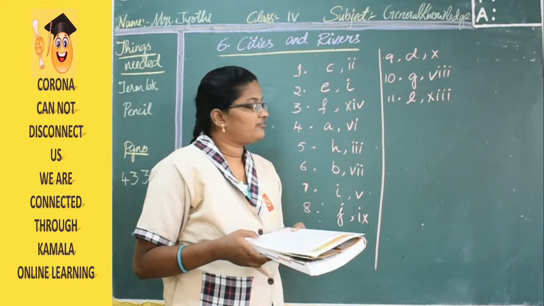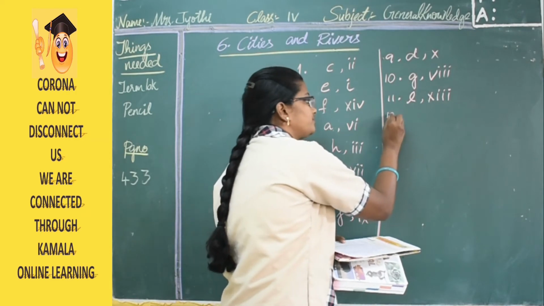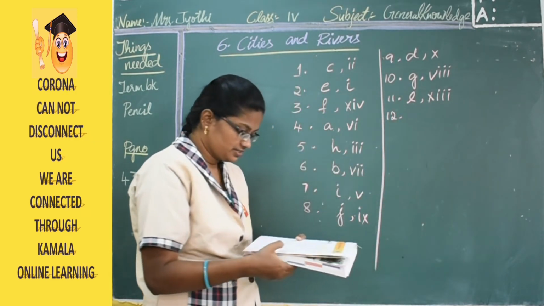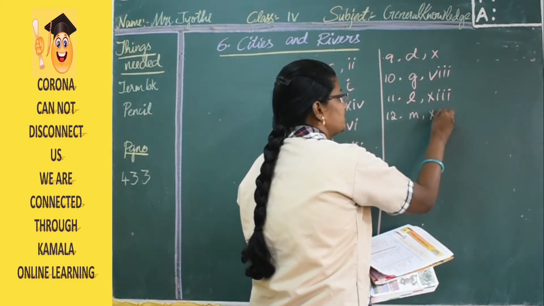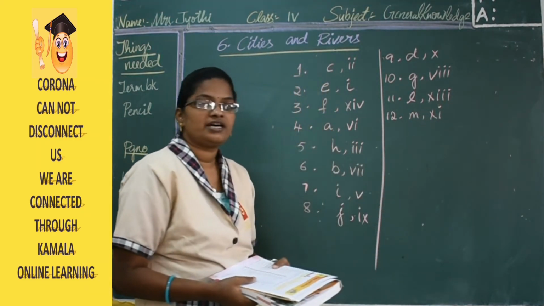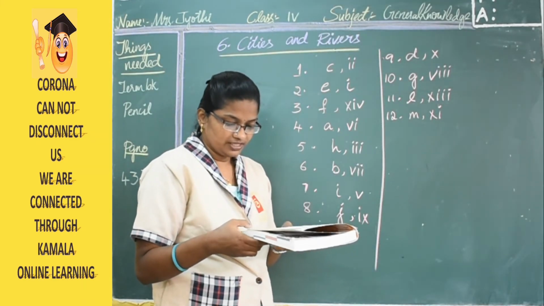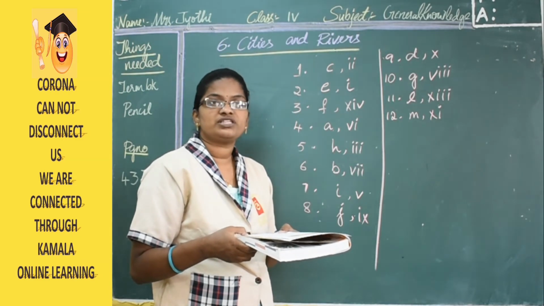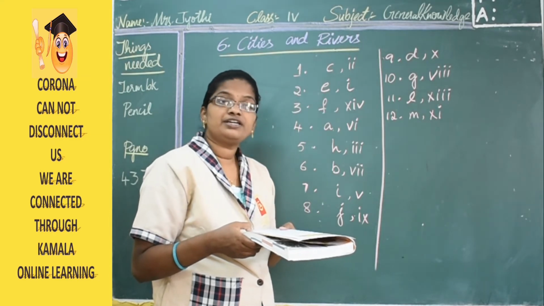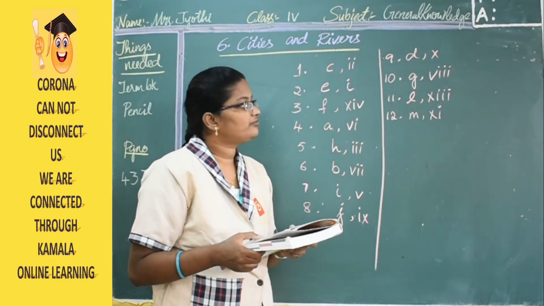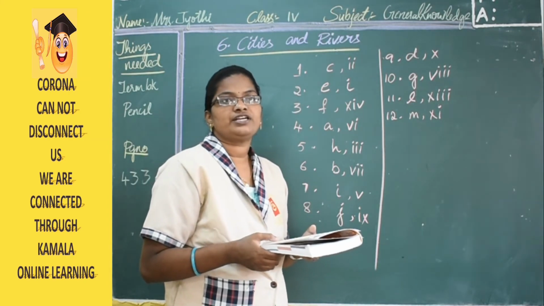Then the 12th one is Surat and the answers are M, XI. So Surat is located in Gujarat, and the river flowing here is Tapi.